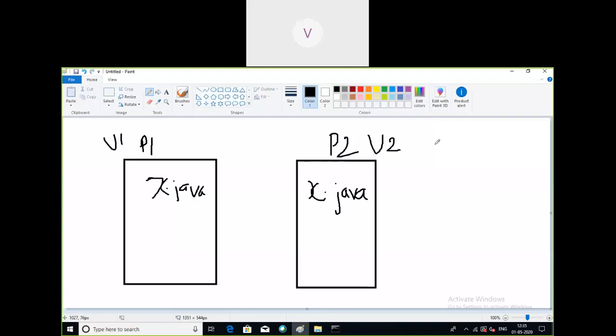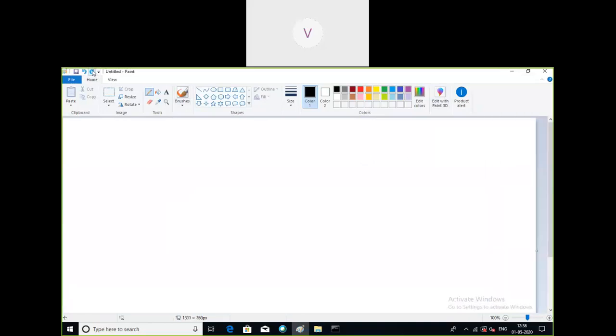If the two packages are not created, then the programmers will not be able to use the same name, because it will cause a conflict. So it is like dividing the file system library with the help of packages. Packages help the programmer use similar or same names. Right? We have seen this yesterday.